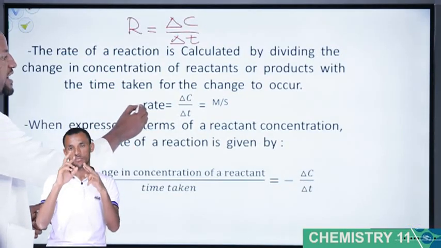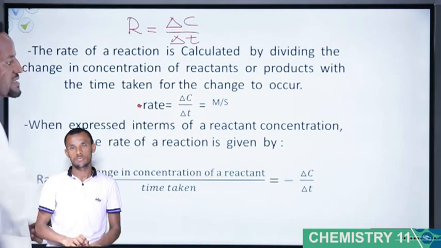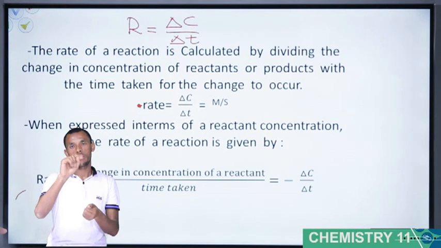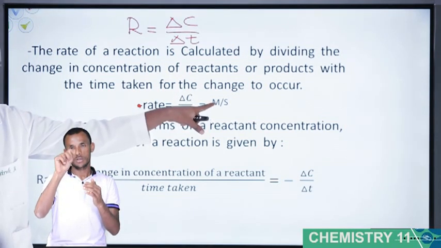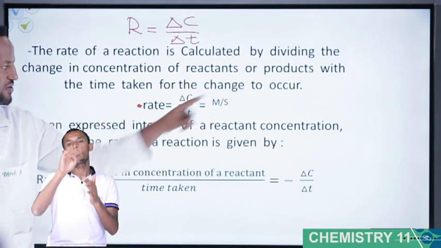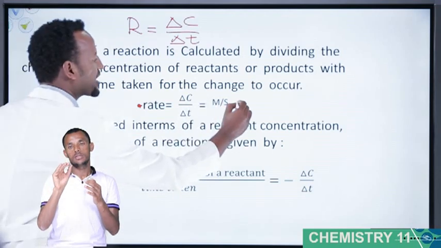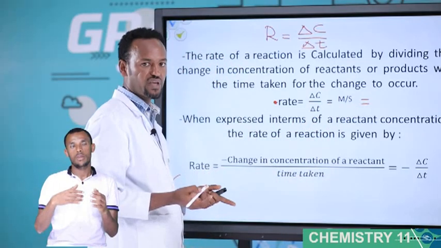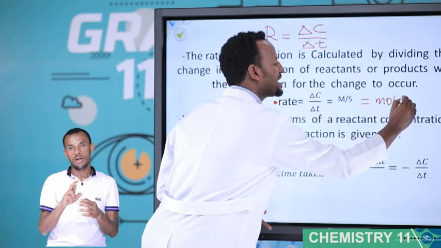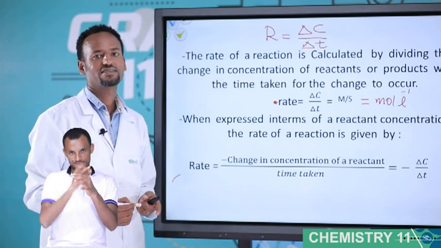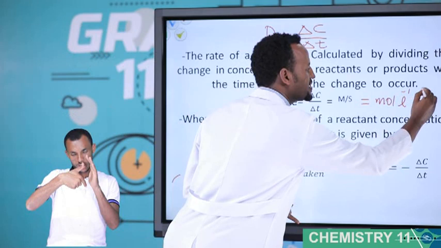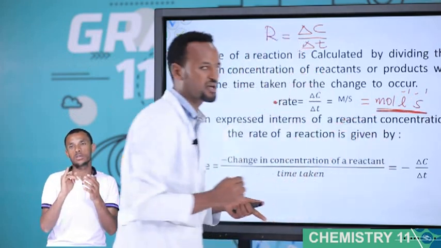Rate is changing concentration over changing time. By the way, C means concentration. Concentration usually uses capital letter M, molarity. Time, the SI unit is second. Capital letter M means molarity. Molarity means mole per liter. Mole per liter is the unit of molarity. Over second means per second. Again, this is the unit of rate.